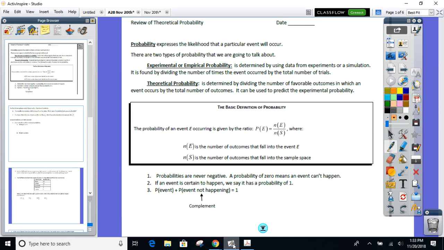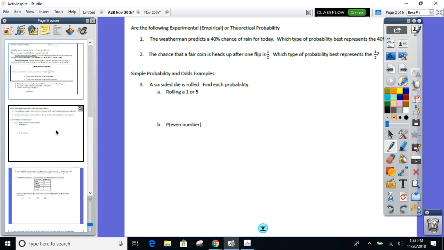All right, so real quick, and this got a little confusing last period, but I got a weatherman. He's going to say 40% chance of rain tomorrow. Do you know where that 40 comes from, by the way? When he does all different models and calculations that he does, that's where this 40% came from. So what type of probability did he use? Experimental, because he's doing all these trials, all these numbers. Theoretically, what should the chance be if it's going to rain? It's a yes or no, isn't it? 50-50. All right, so this is experimental.